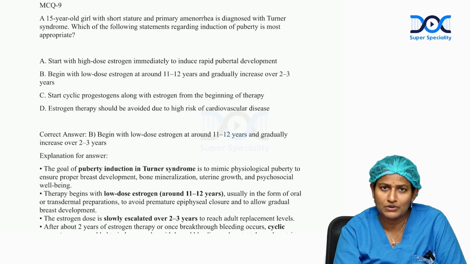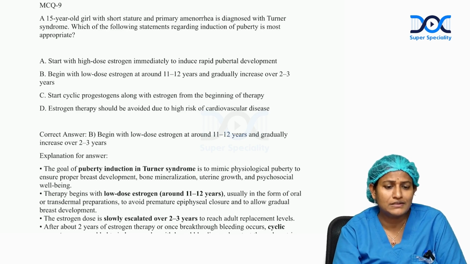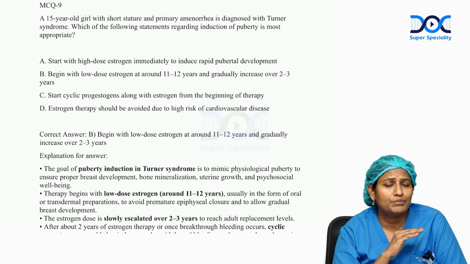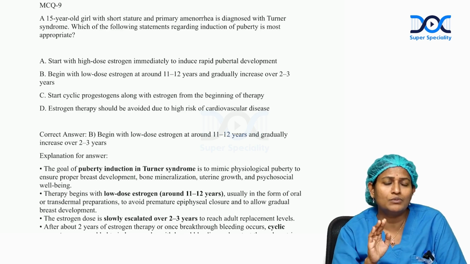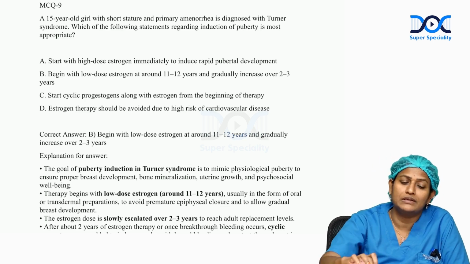Option A is wrong because low dose has to be started. Option B, begin with low dose around 11 to 12 and gradually increase. Yes, this is correct. Option C, start cyclic progesterone along with estrogen. No, that shouldn't be started simultaneously. First, we have to give slow priming estrogen and then supplement with progesterone. D, estrogen therapy should be avoided due to high risk of, yes, that has to be moderated and tailor-made, but not to be avoided because these girls do need estrogen.